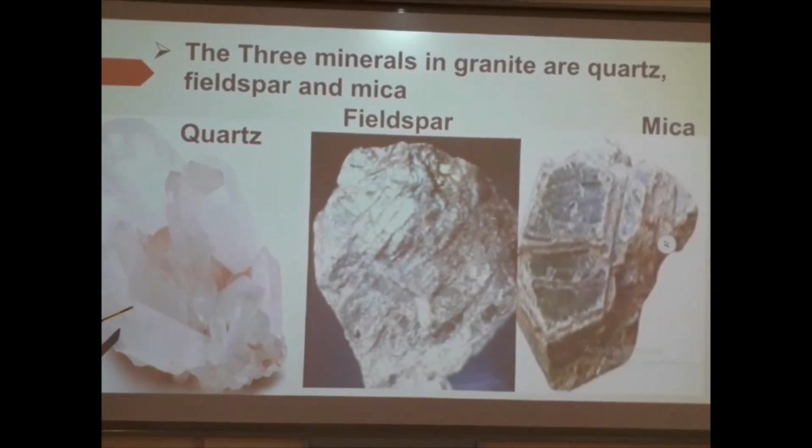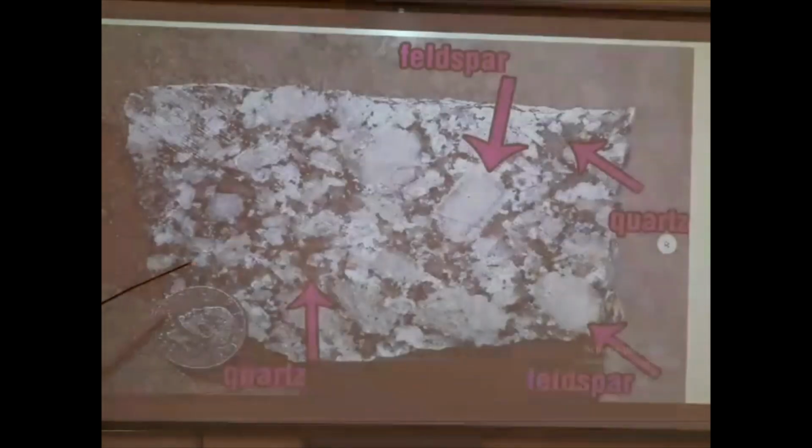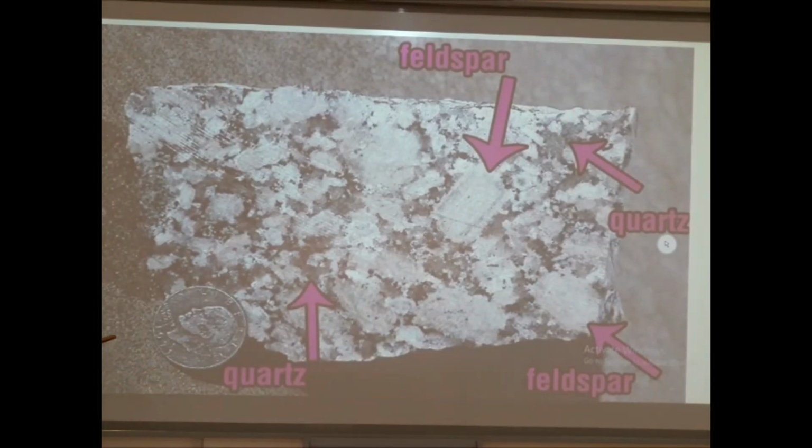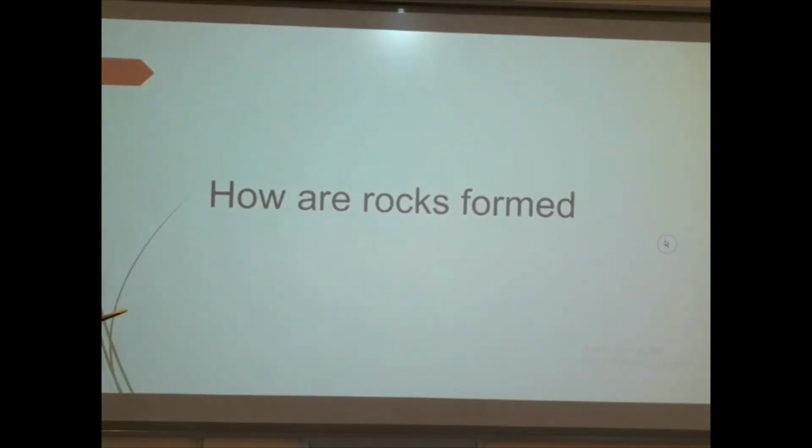So the combination of these 3 minerals forms the rock granite. We can see from this diagram quartz and feldspar embedded in this rock.